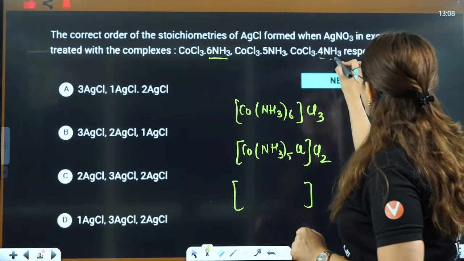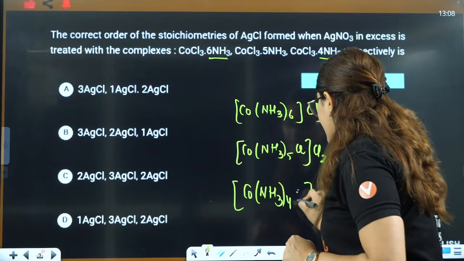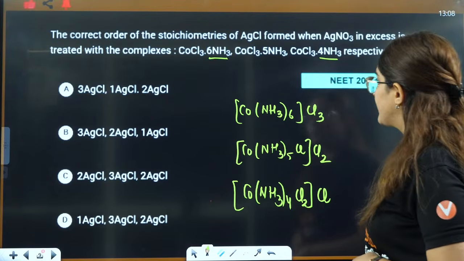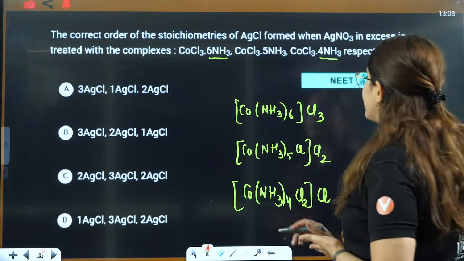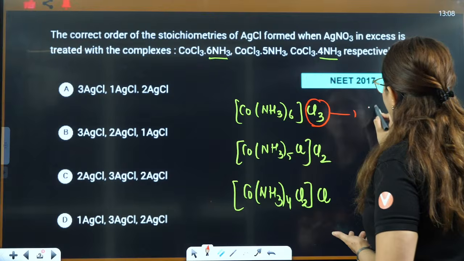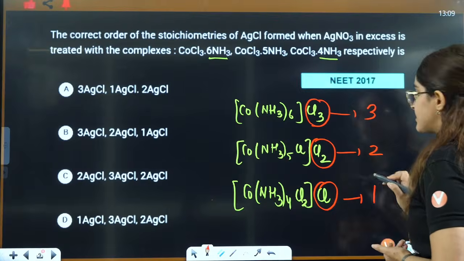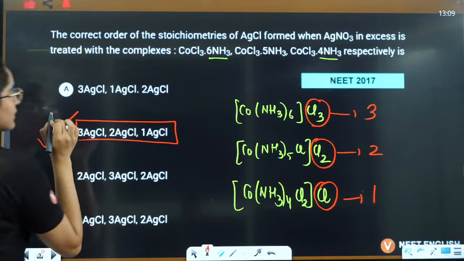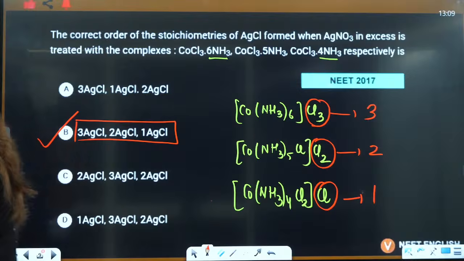Here you have 4 ammonia. So cobalt, here you have 4 ammonia inside. That means to make coordination number 6, 2 Cl should be inside and 1 outside. Now, if you see this here, 3 AgCl will be formed. Here 2 AgCl will be formed, and here 1 AgCl will be formed. So I can say 3, 2, 1, that is B, the correct answer here. Quite a simple question from Werner's theory, right? Okay.